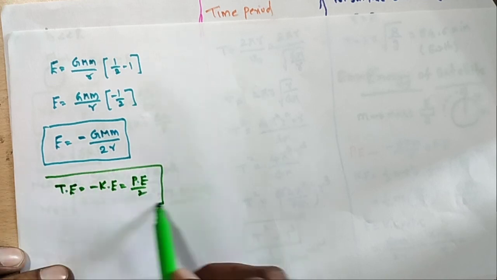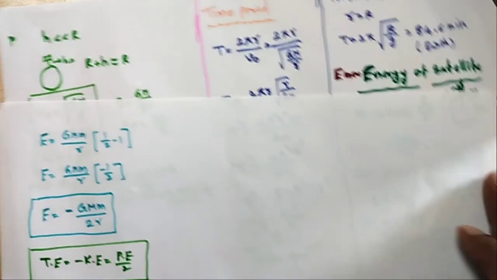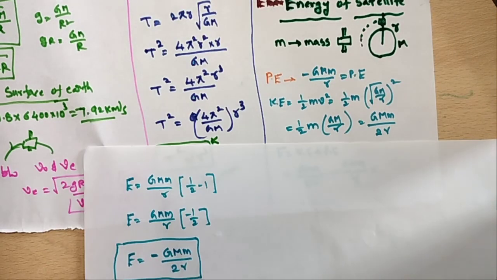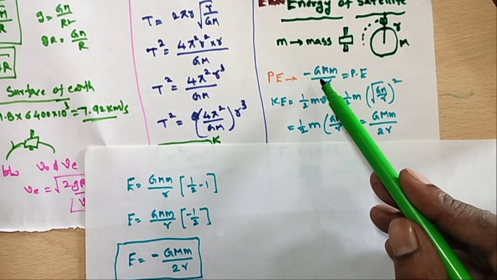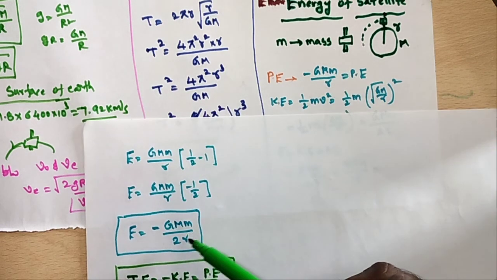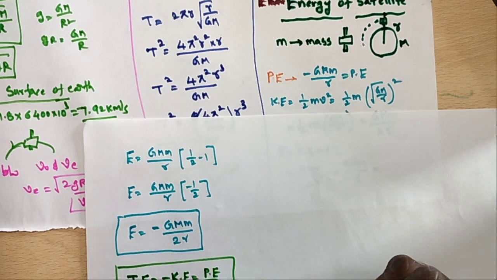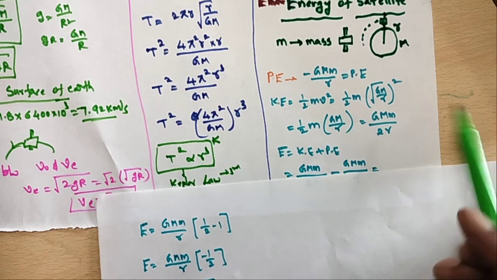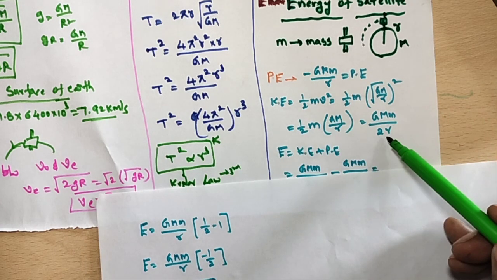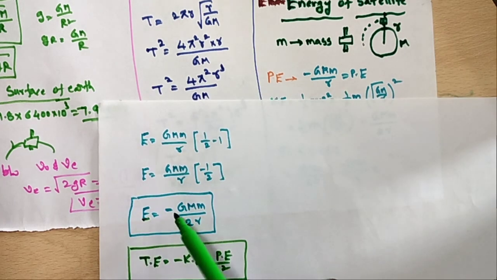The potential energy formula is minus G capital M small m by r, and the total energy is minus G capital M small m by 2r, which is the potential energy by 2. The kinetic energy formula is G capital M small m by 2r, with a plus value, while the total energy is negative.